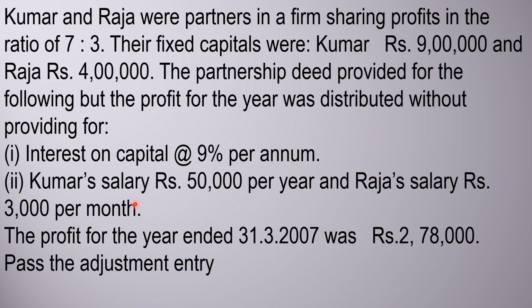Not only that, but another appropriation item, the partners' salary, was also ignored. Kumar should get 50,000 salary, and Raja should get 3,000 per month, that is 3,000 into 12, the per annum salary coming to 36,000. That was also not allowed. Directly the profit of 2,78,000 was distributed. So this was the mistake which was made, and now the time has come to rectify it.